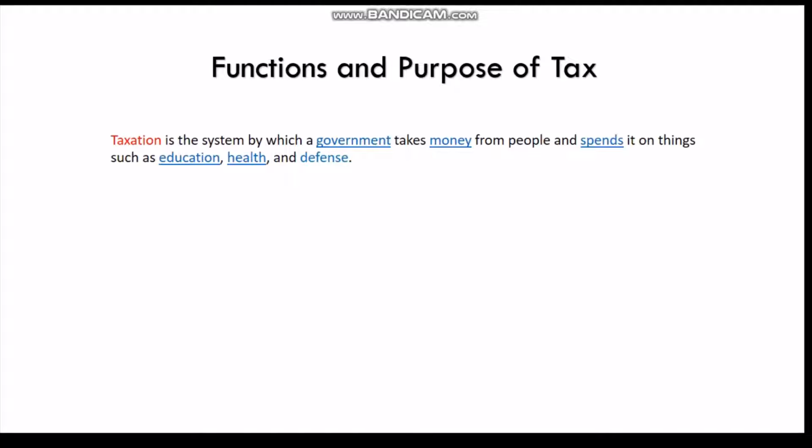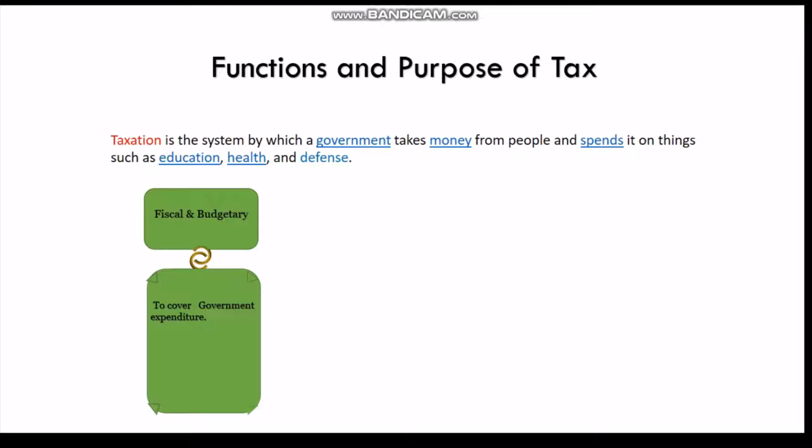Let me dive into the course and show you the tax and its function. Taxation is a system by which government takes money from people and spends it on things such as education, health, and defense. Tax is that money charged from people. Tax is charged on profits, on earnings. It is not charged on cost or capital, but on earnings or profits. So tax can be used in a fiscal or budgetary way, which is to cover government expenditure, building roads, bridges. It is the way government uses tax in this case.